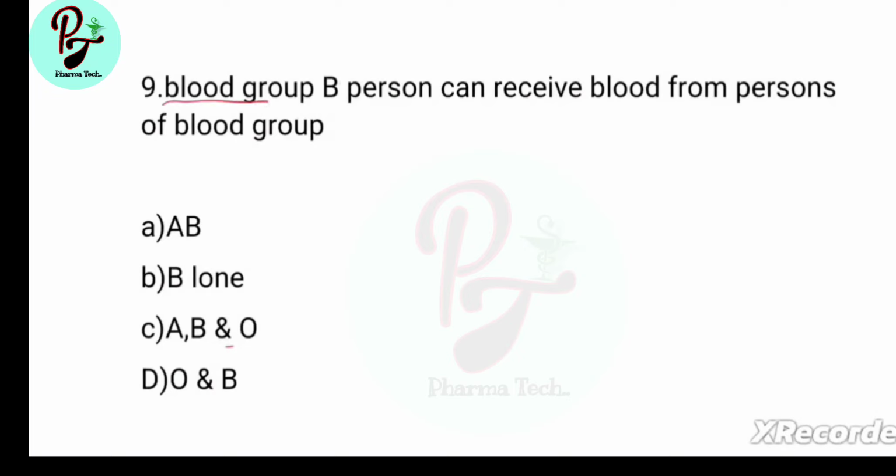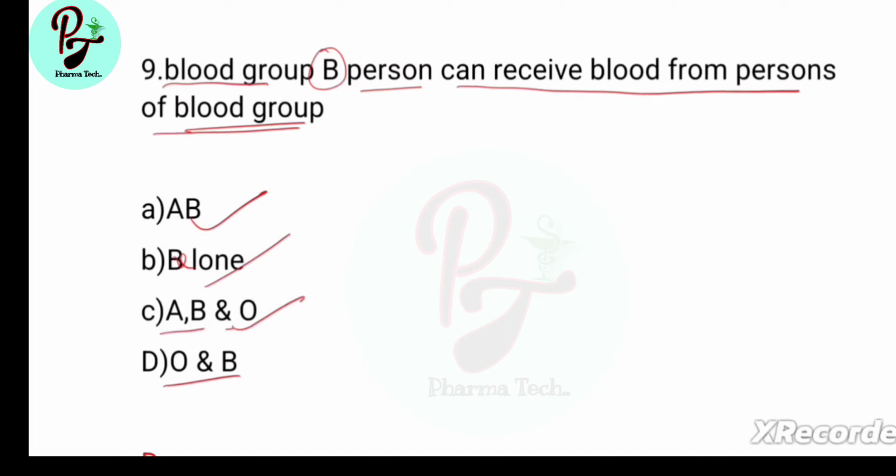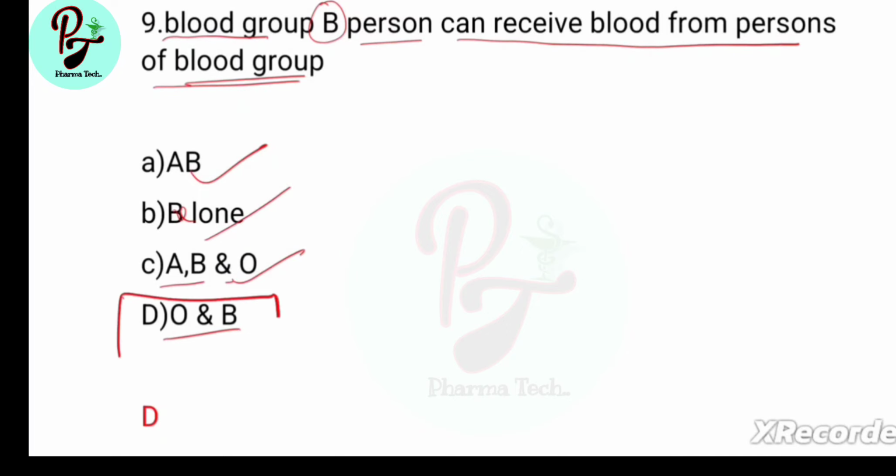Question, blood group B person can receive blood from persons of blood group. Options are AB blood group, B alone, A, B and O, and B. Answer is D, O and B. Blood group B person can receive blood from O and B.